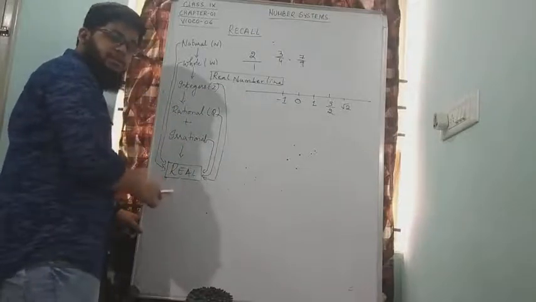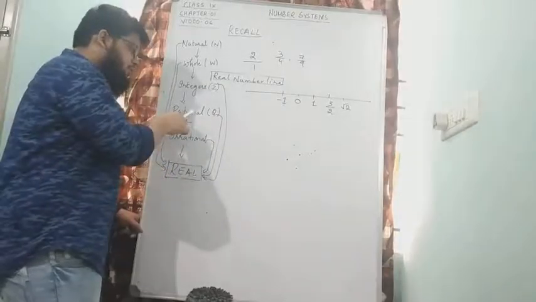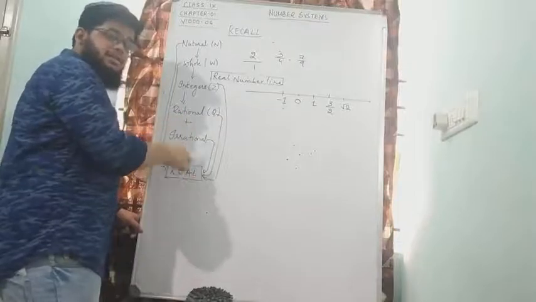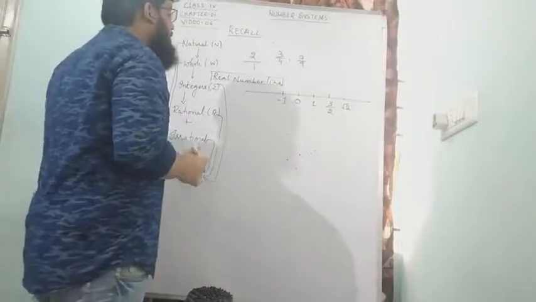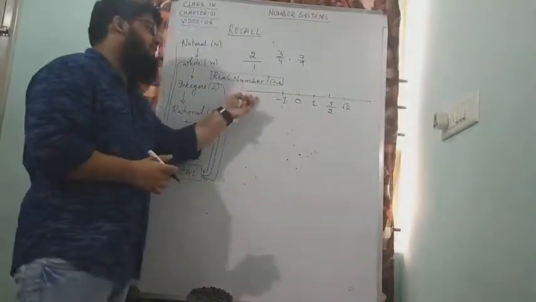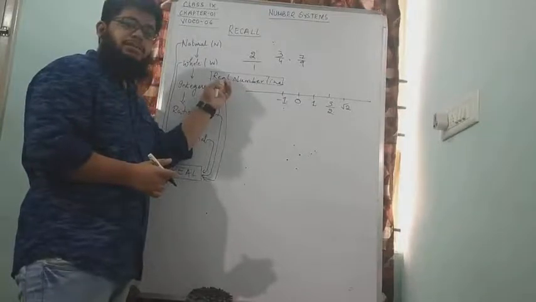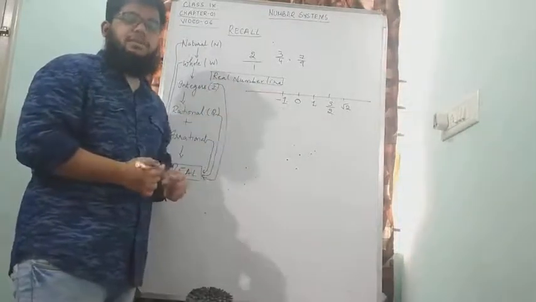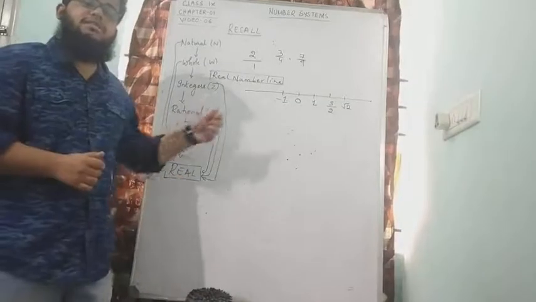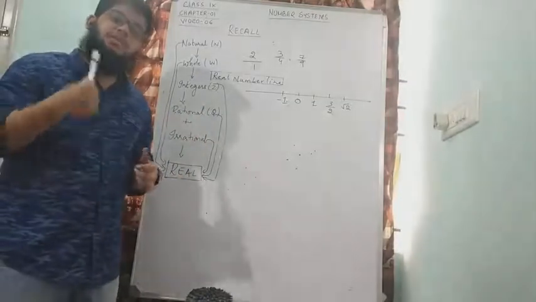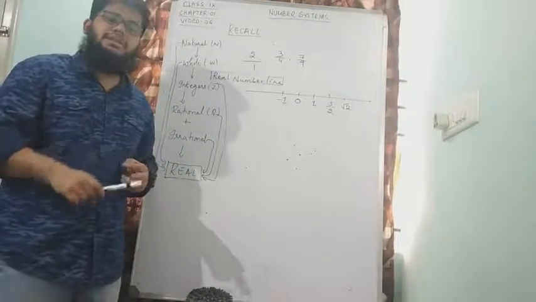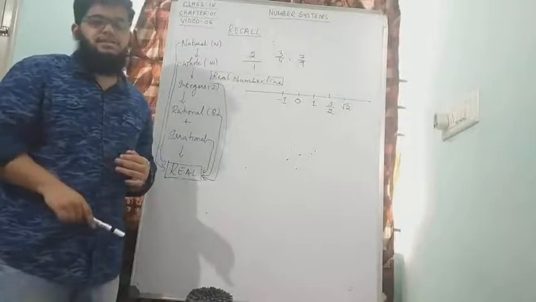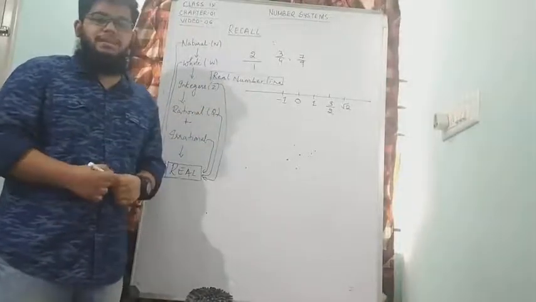We have learned what real numbers are. Real numbers are a collection of all rational numbers and irrational numbers together. So a number line in which we have all real numbers is called a real number line. It has all natural numbers, whole numbers, integers, rational numbers, irrational numbers. Everything comes under the same line.